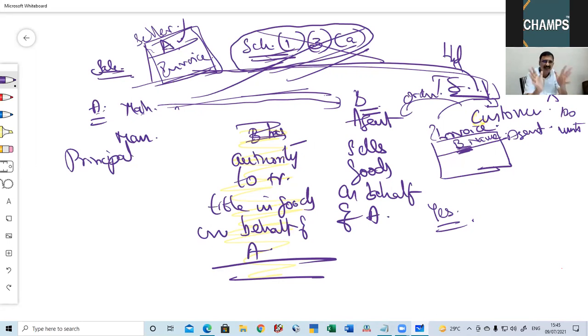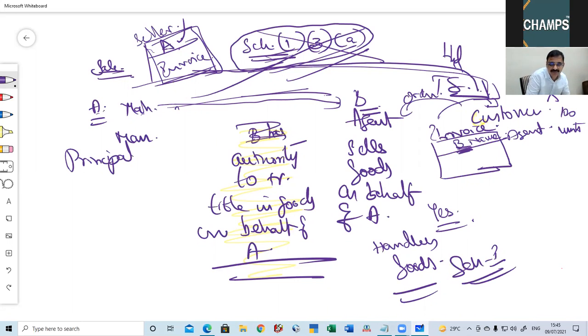Now I will tell you a simple logic. If B handles goods, then Schedule 1 will come into play. If B has received these 100 items, automatically Schedule 1 will come.